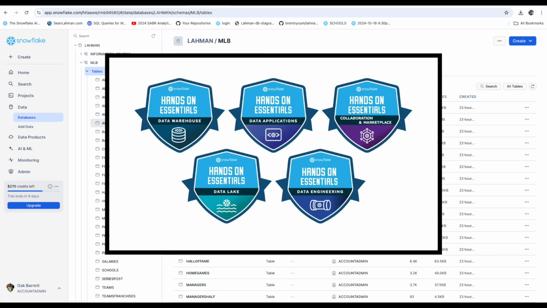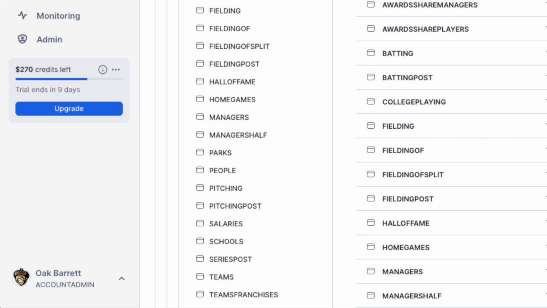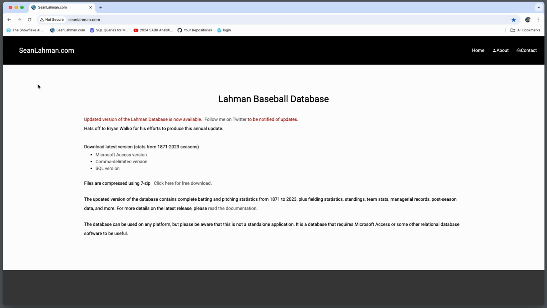Recently, I completed Snowflake's 5 hands-on essentials courses, covering data warehousing, data apps, data lakes, and data engineering. In an effort not to waste any of my remaining Snowflake credits, I decided to port the Lahman database over to Snowflake.